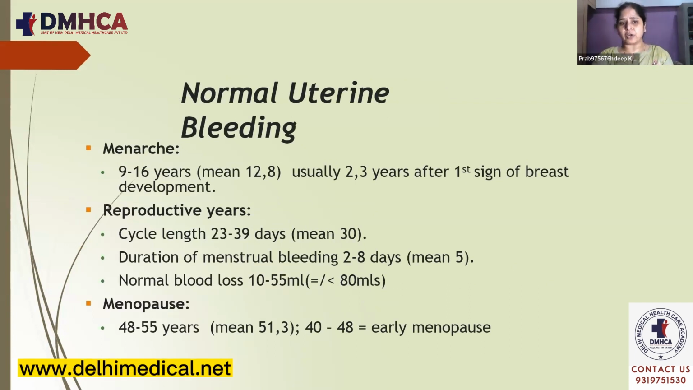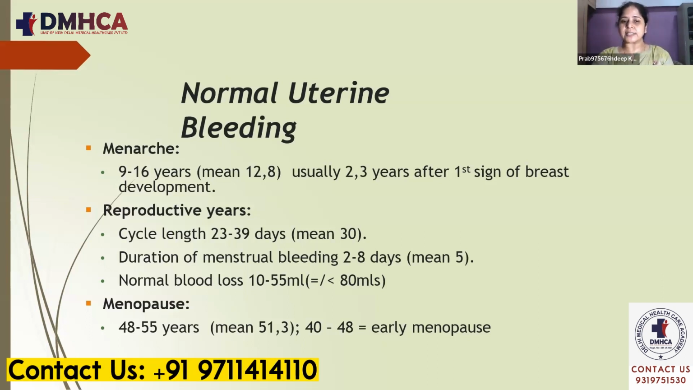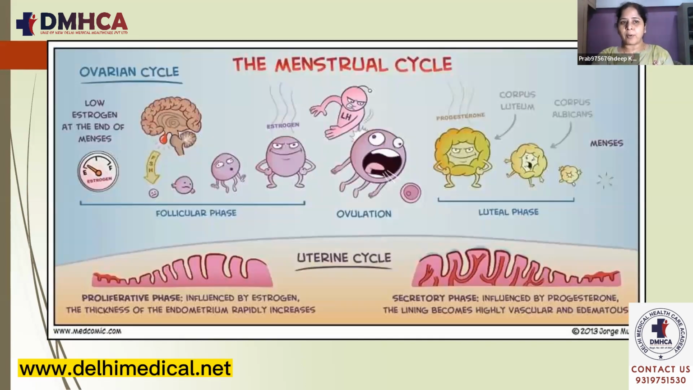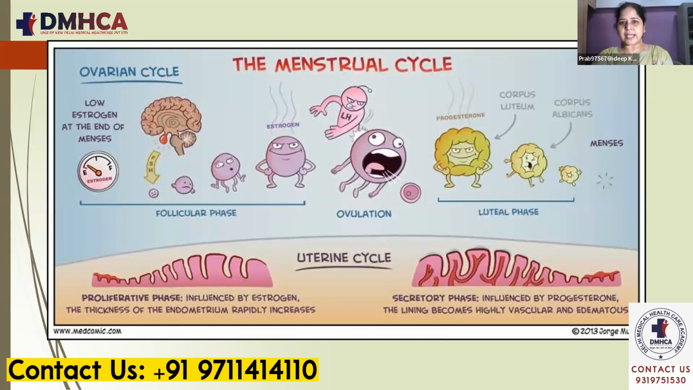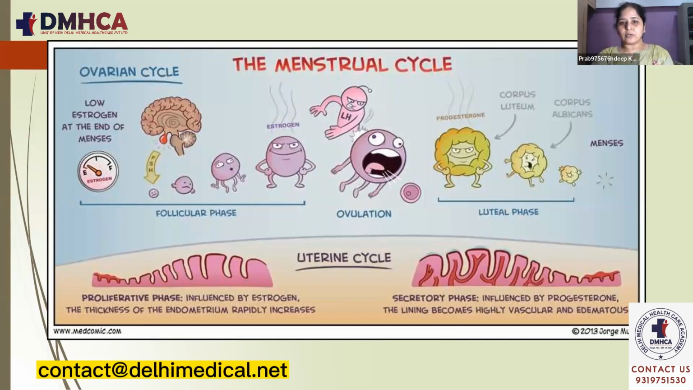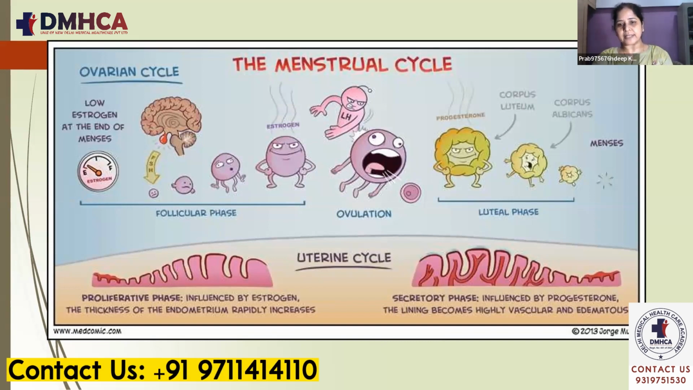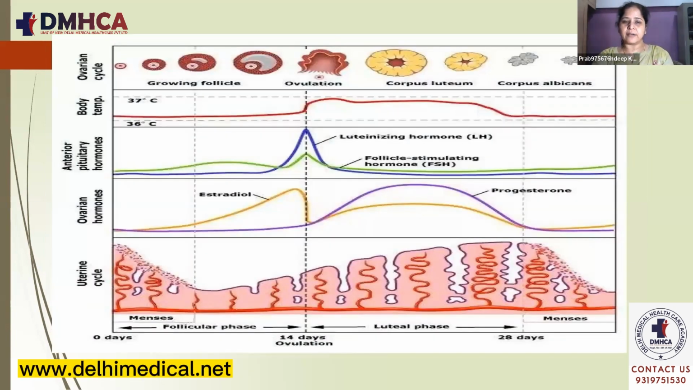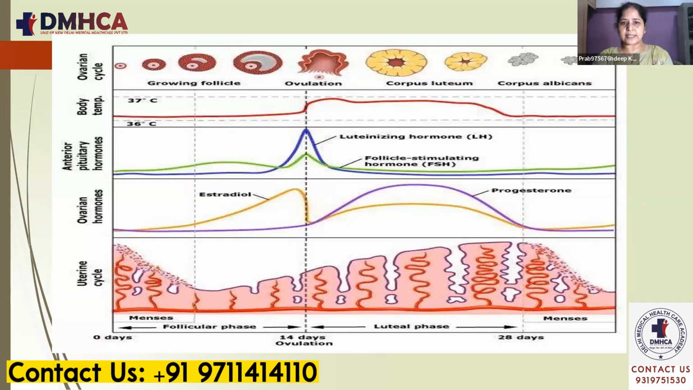Menopause usually occurs between 48 and 55 years. The mean is 51 years, but nowadays in the Indian scenario, they say menopause occurs at around 46 years of age. And we all know about the menstrual cycle, which includes the ovarian cycle and the uterine cycle. The ovarian cycle includes the follicular phase, ovulation, and the luteal phase, while the uterine cycle includes the proliferative and secretory phases according to the ovarian cycle, followed by the menses. These are the hormonal changes that occur during the menstrual cycle. We have already discussed this in previous lectures.